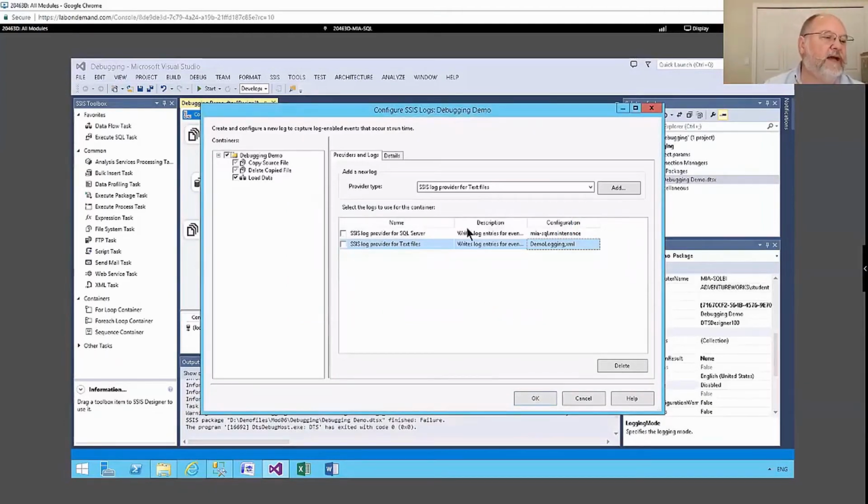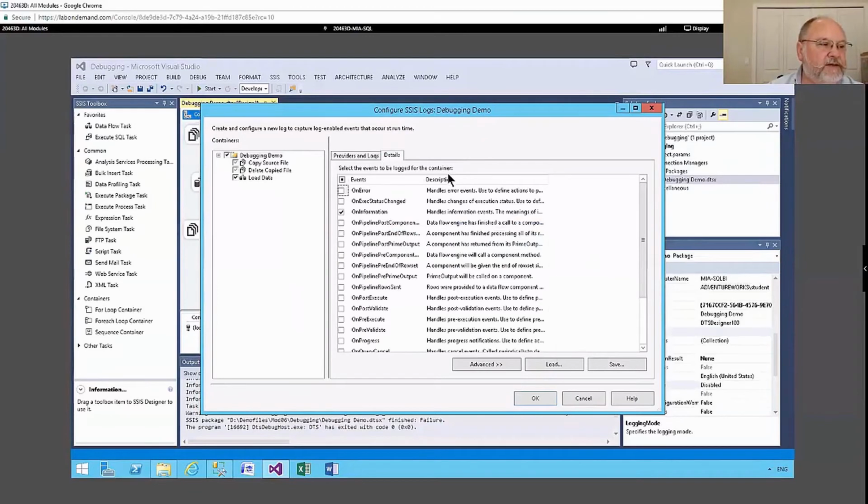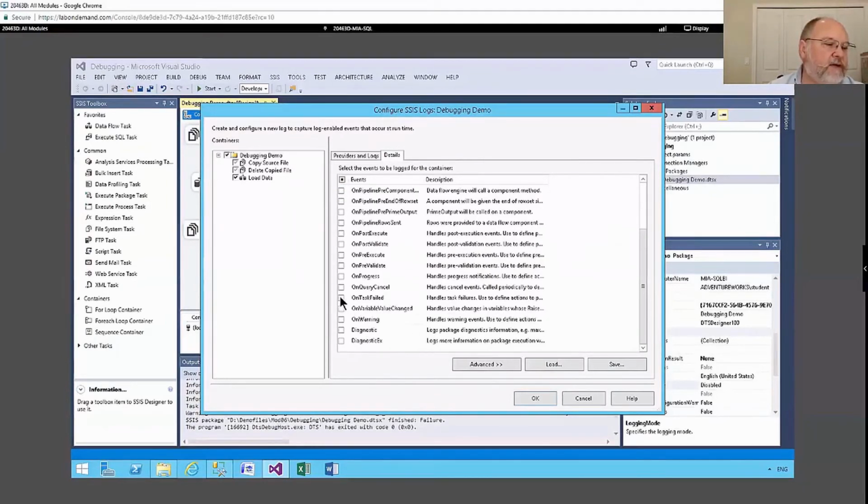All right, so I've added my providers, but I haven't configured them yet. This checkbox right here is saying for debugging demo, the one I'm dealing with right now, where do I want to write that information? I'm going to write that to my SQL Server table. And what do I want to write about it? Well, here are the details. I'm going to do on error, on information, and on task failed.